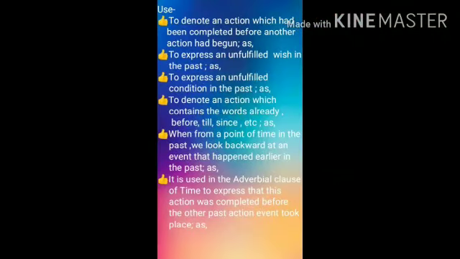Use. The past perfect tense is used to denote an action which had been completed before another action had begun. For example, we went for a walk after the rain had stopped. The rain had stopped when we entered the room. Note, the two actions are in some way related to each other. The earlier event is expressed in the past perfect tense and the later in the simple past.